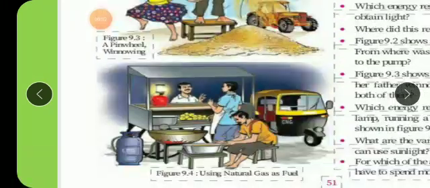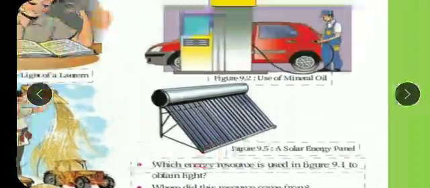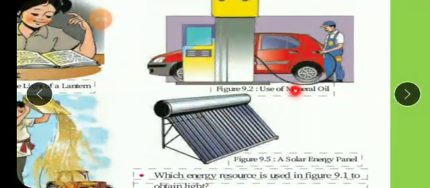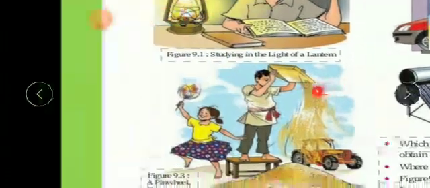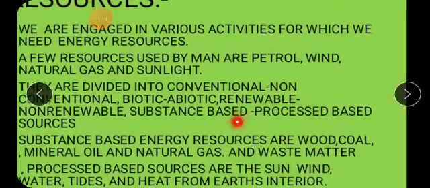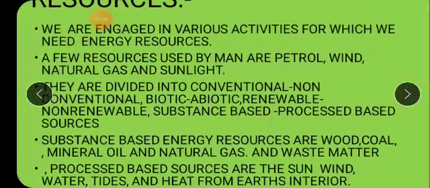Now here also, like kerosene lamps or these gas cylinders which are supplying heat energy, isn't it? So this work is going on with heat energy, light energy. So regularly we need energy resources, solar energy, solar panels. Now this vehicle moves with the help of petrol, isn't it? This petrol is going to give the energy. So in everyday life you need some or the other source of energy. Let's study these energy resources in more detail in the lesson.